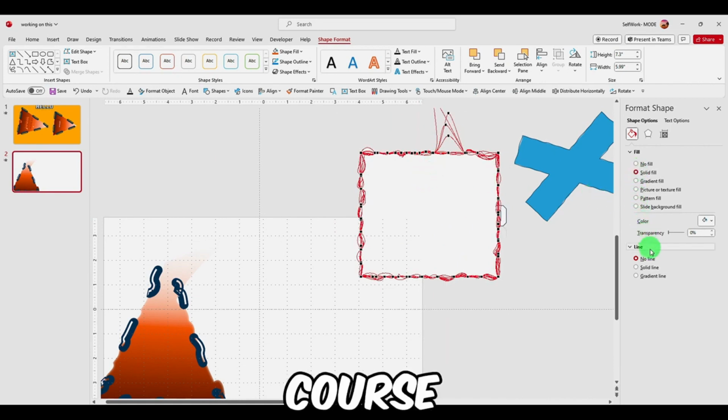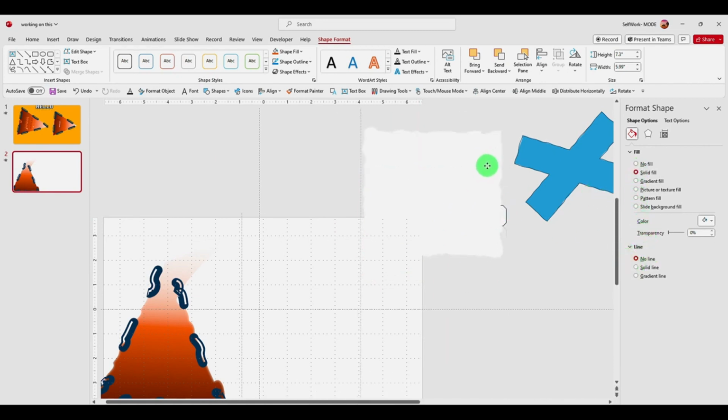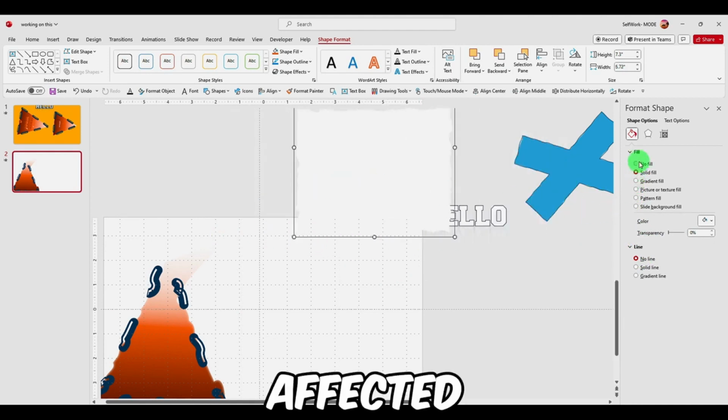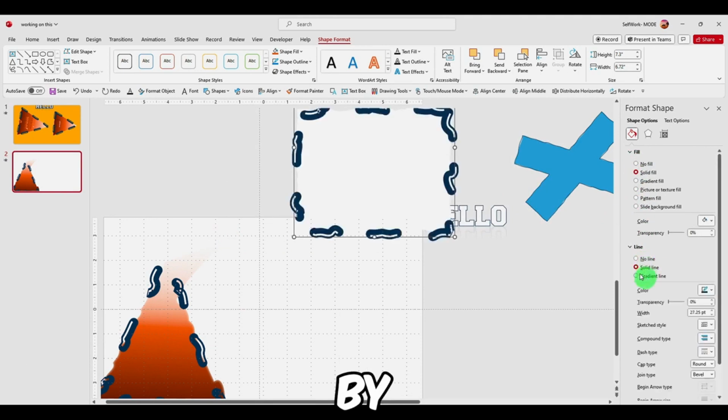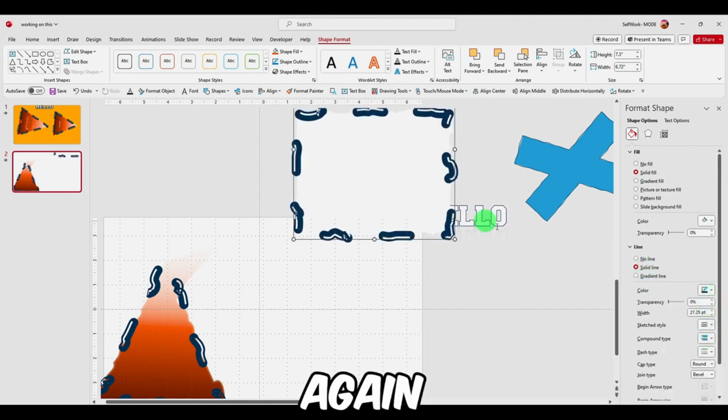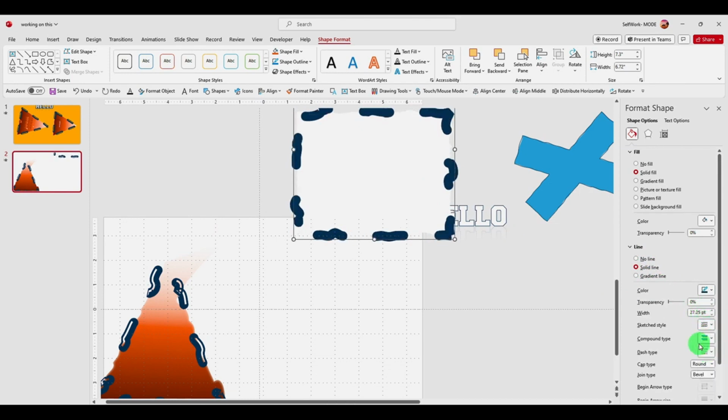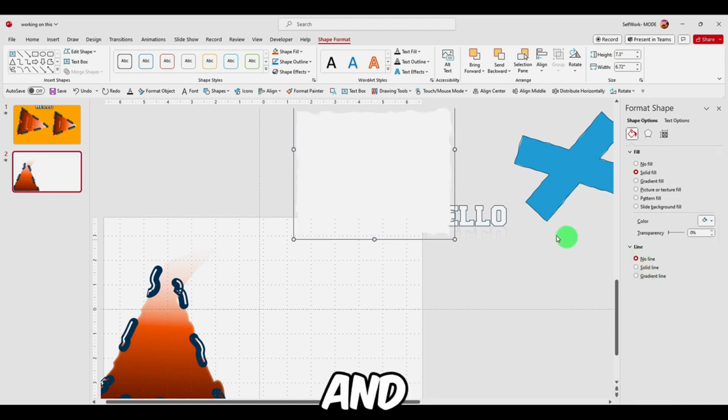And of course this shape is kind of affected. It was affected by this. So here you can make this straight and just turn